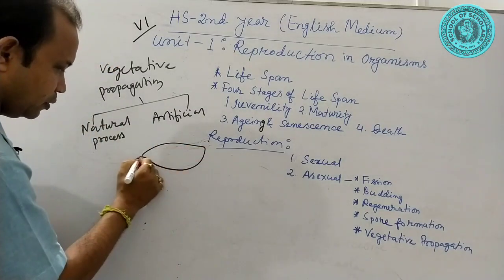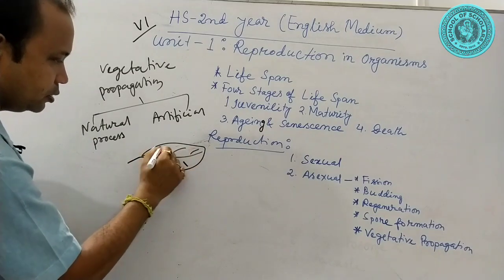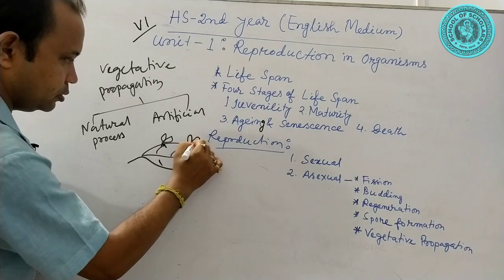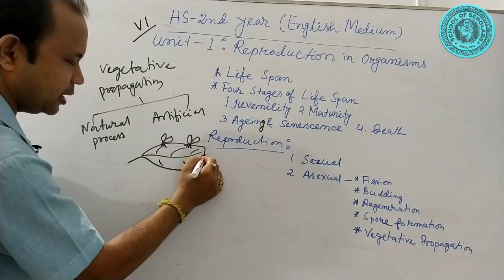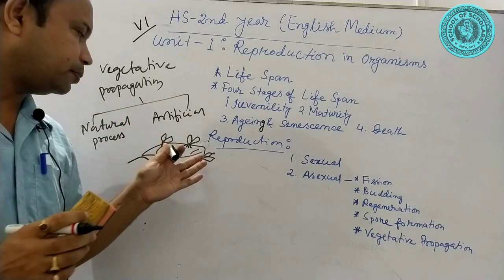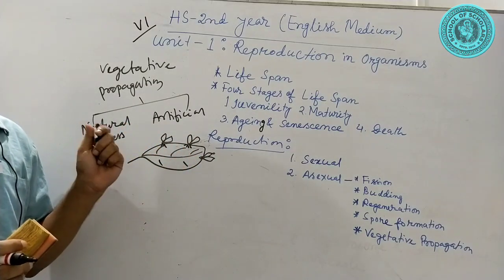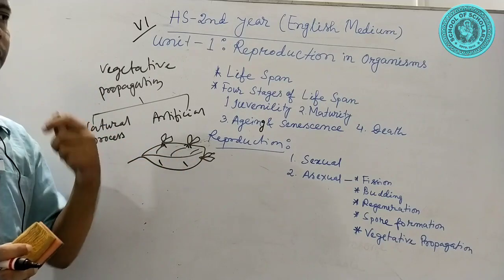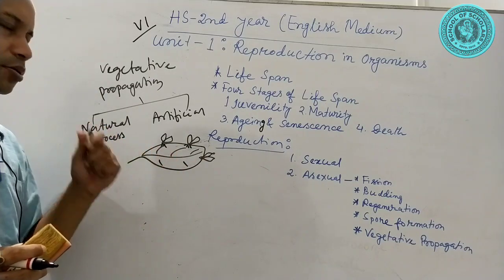Suppose this is the leaf of Bryophyllum. From the margin of the leaves, plantlets are developed. This is one kind of vegetative propagation by leaves. Then vegetative propagation occurs from stems, as for example in sugarcane.